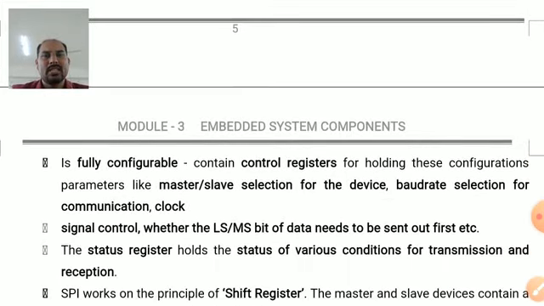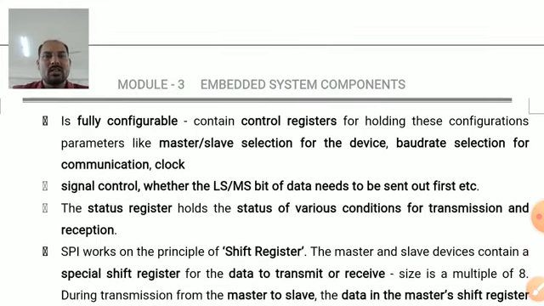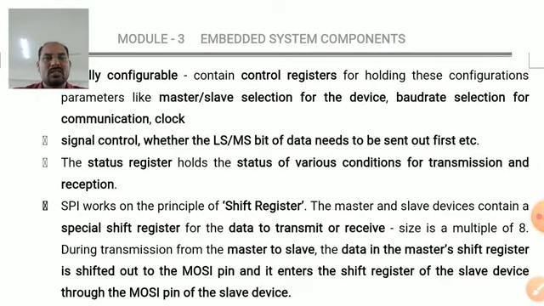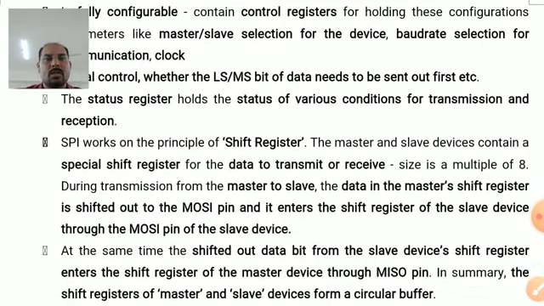And this SPI bus is fully configurable. It means it contains a control register for holding the configuration parameters such as master slave selection, baud rate selection, communication clock signal control, whether the least significant bit or the most significant bit of the data is to be sent first. It also has a status register to hold the various conditions for the transmission and reception status. This SPI works on the principle of shift register. There master and slave device contain a special shift register for the data to transmit or receive.